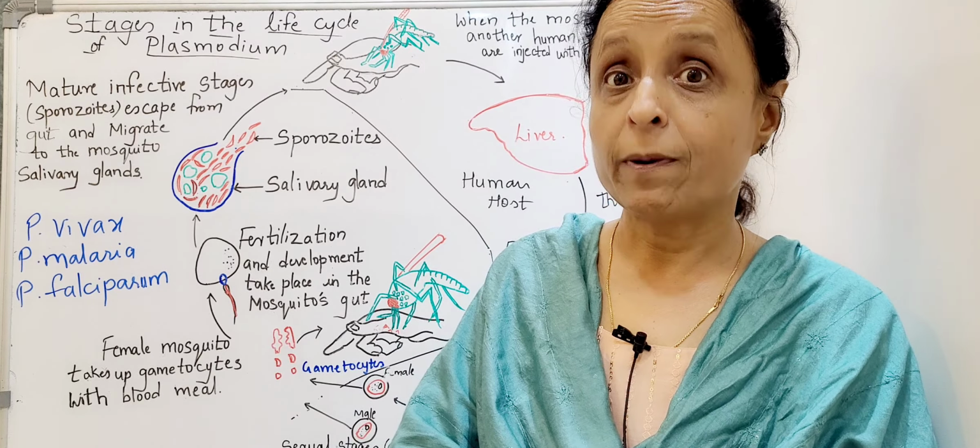What happens in the liver? Multiplication of cells takes place. It reproduces asexually. So the parasite sporozoites reach the liver through the blood, and here the parasites reproduce asexually in the liver cells, bursting the cell and releasing into the blood. So now in the liver it is going to multiply and burst. It comes into the blood again, and it is going to infect the RBCs.